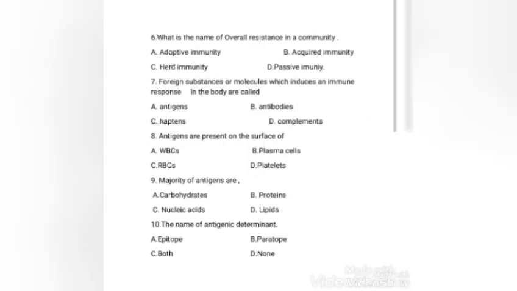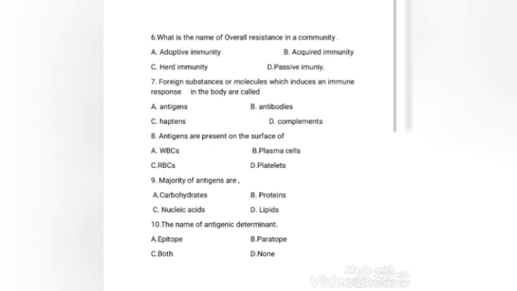Sixth question: what is the name of overall resistance in a community? Adaptive immunity, acquired immunity, herd immunity, passive immunity. Overall resistance in a community is known as herd immunity. The right answer is option C. When herd immunity is low, chances of epidemics increase on introduction of a suitable pathogen.